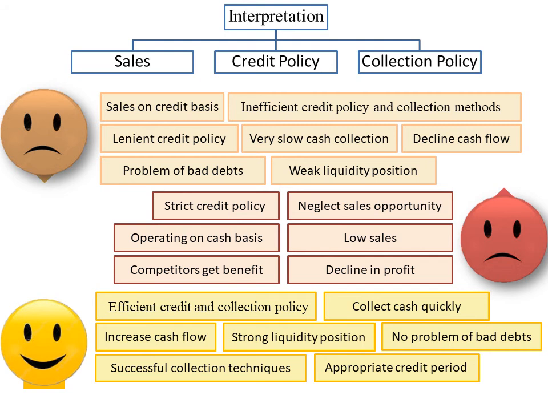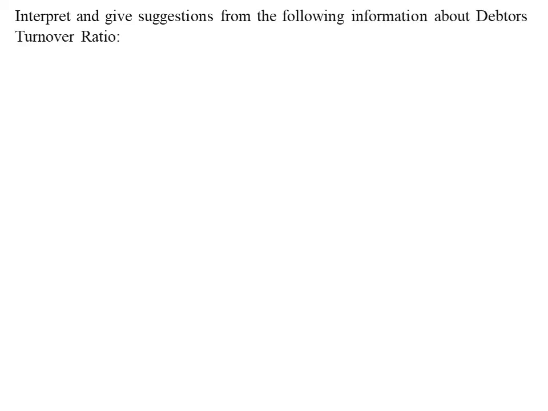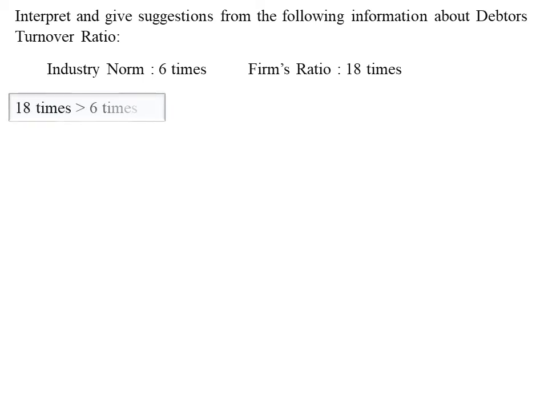Let us understand suggestions of this ratio with one question. Question is, interpret and give suggestions from the following information about debtors turnover ratio. Industry norm is 6 times and firm's ratio is 18 times. We can see that firm's ratio of 18 times is greater than industry norm 6 times.